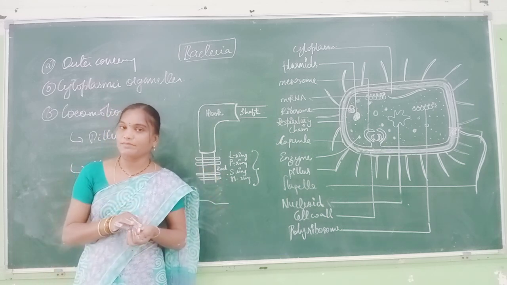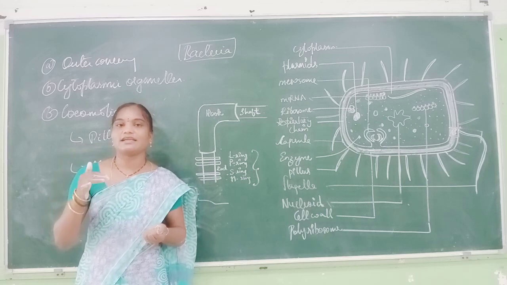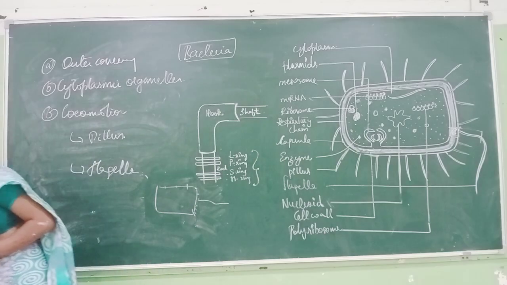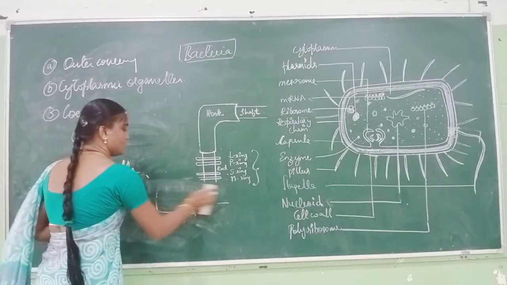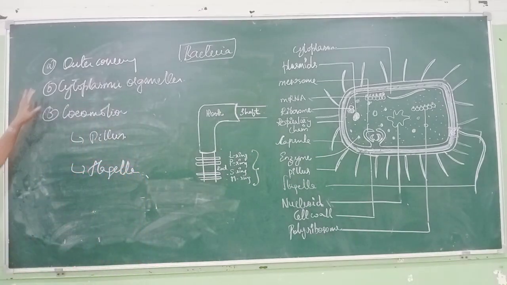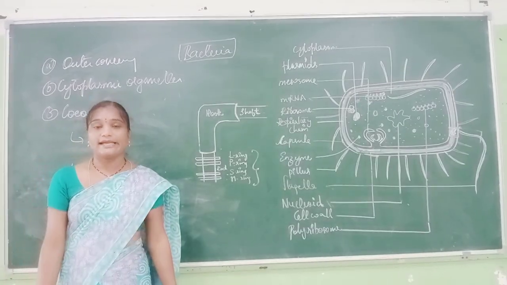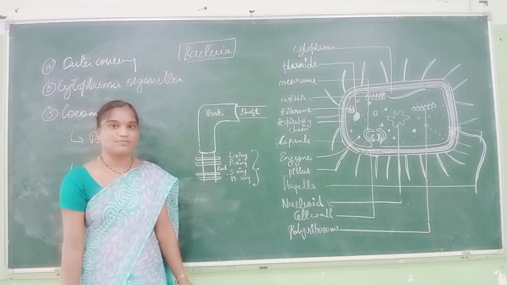Once again, I am repeating: the ultrastructure of the bacteria can easily be learned in three phases: outer covering, cytoplasmic organelles, and locomotion. In the outer covering, you will learn about the capsule, cell wall, and plasma membrane.